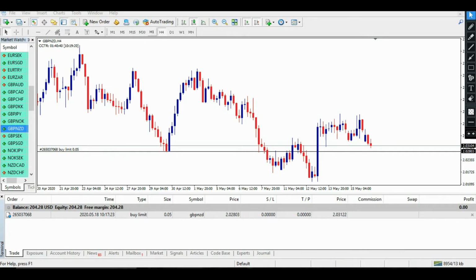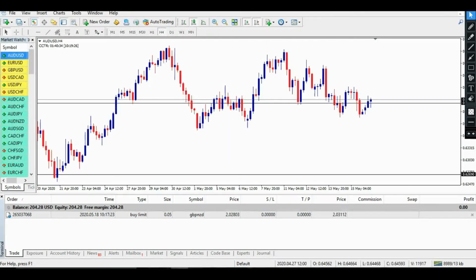So till then, let me search another pair. What I will do, I will search in front of you. Let me remove this one. Not good.